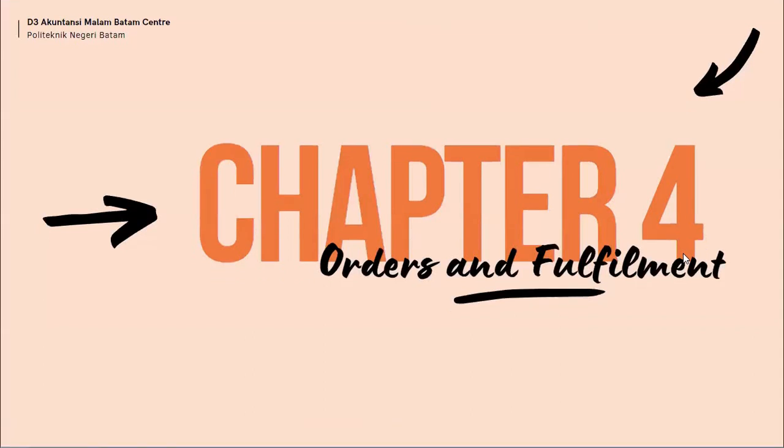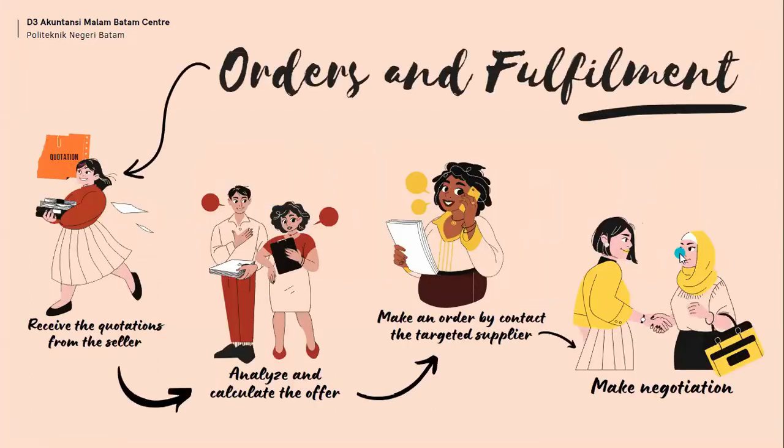Okay, next we would like to present chapter 4, which is about orders and fulfillment. This is the next step a buyer will take after they get the quotation from the seller. The first step is that a buyer receives the quotation from the seller, and then the buyer has to professionally analyze the offer and make calculations that can benefit his company.